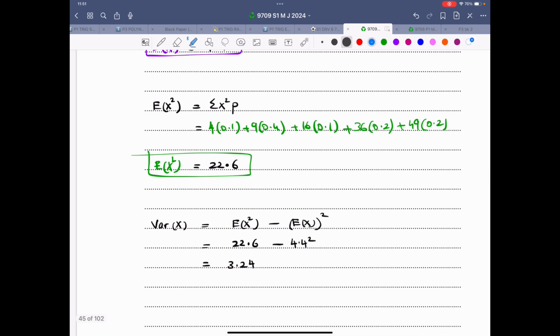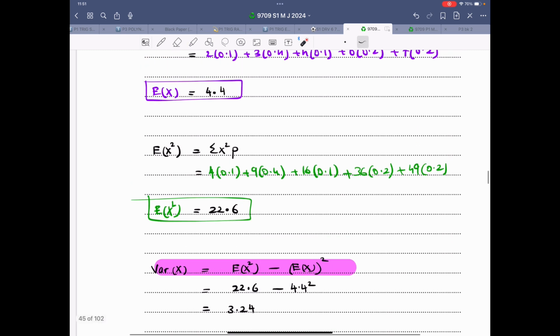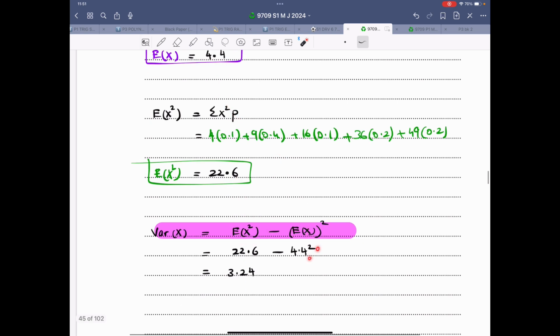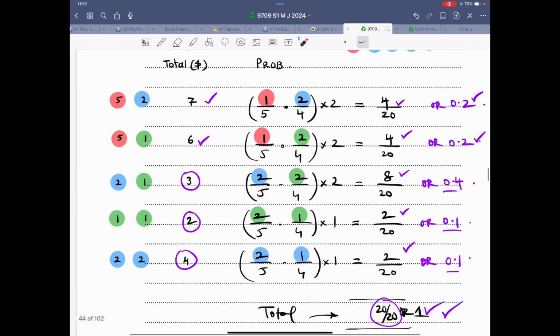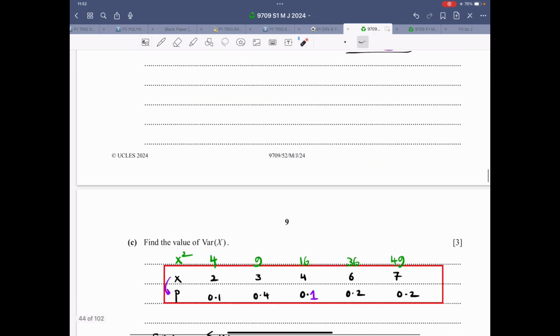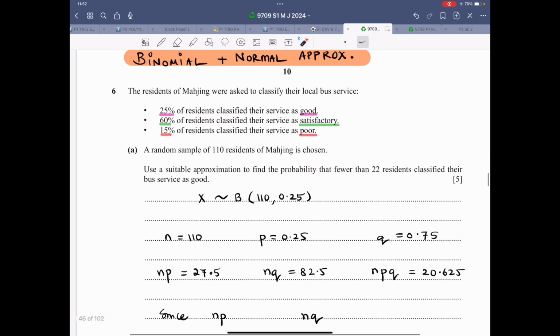And last but not the least, that is variance of x, which is expectation of x square minus square of expectation of x. Expectation of x square is right over here. Expectation of x is right over here. You have to square it, use a calculator, you get this answer. That is pretty basic stuff. And the question was a nice one. Not a difficult one, but a nice one.